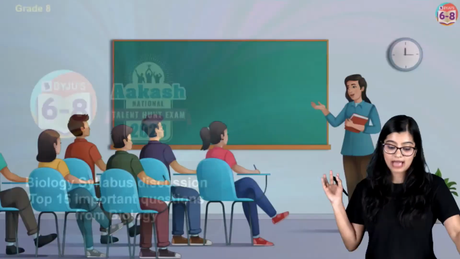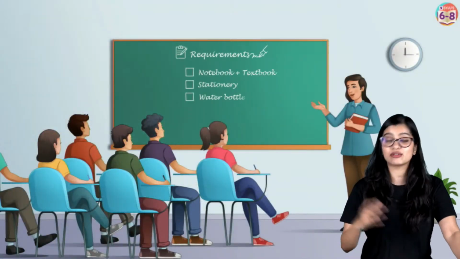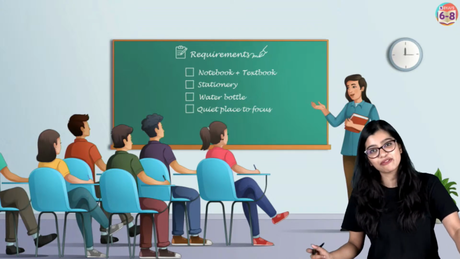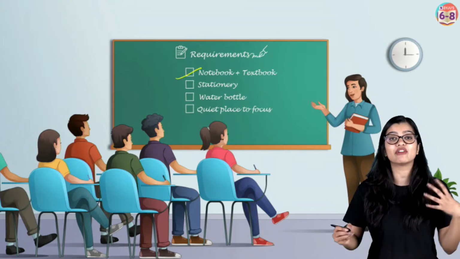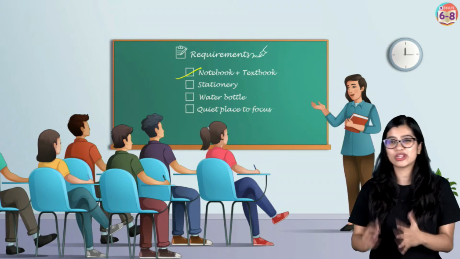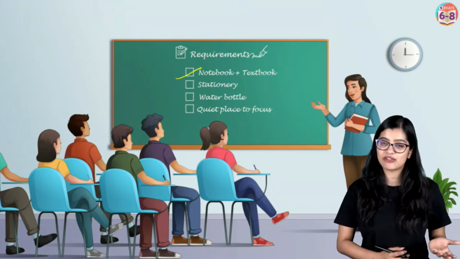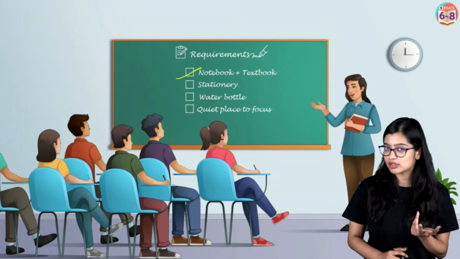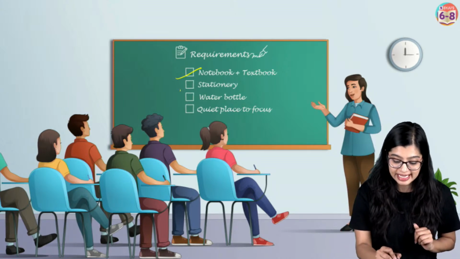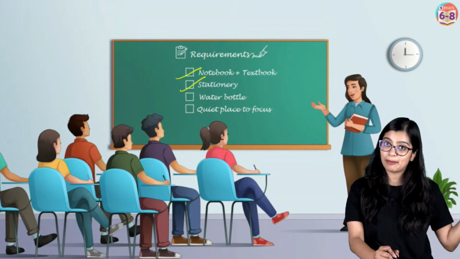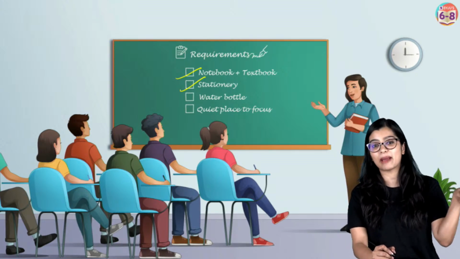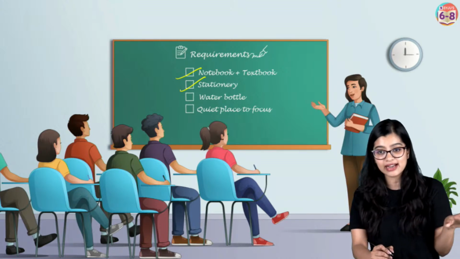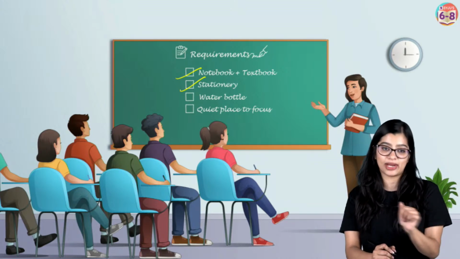Now, as I always say, when you attend my class, there are a few things that I always tell you. First and foremost, please make sure you have your notebook and textbooks open. More than the notebook, for today's class I would suggest you have your textbooks open, because if you want to mark some important concepts, you can do that. Second, have a pencil ready, pencil, pen, eraser, all of that. Don't run in between and say, ma'am, wait for me, I'll go get my pencil and come. No, go get it now. If you don't have it with you, go get it now and come.